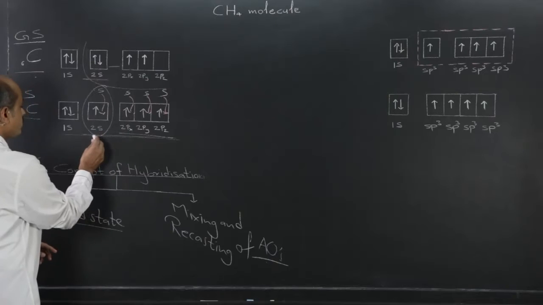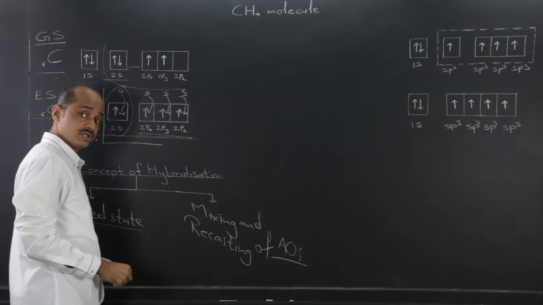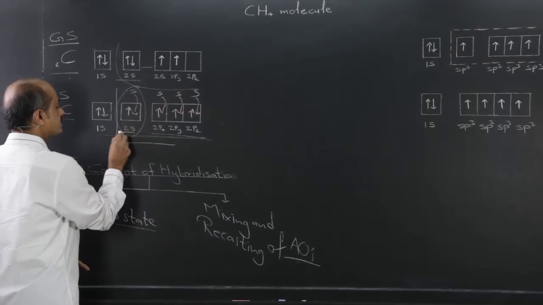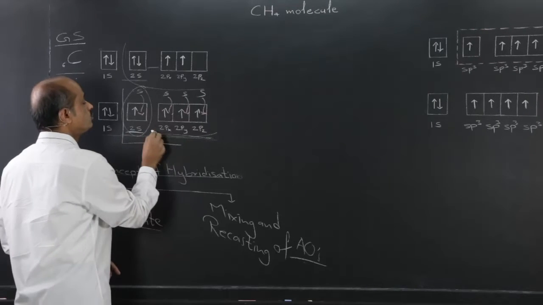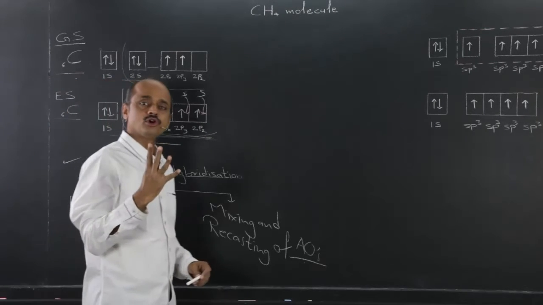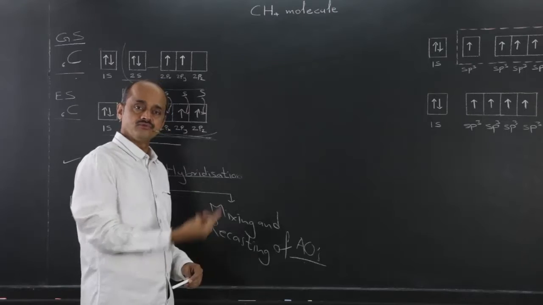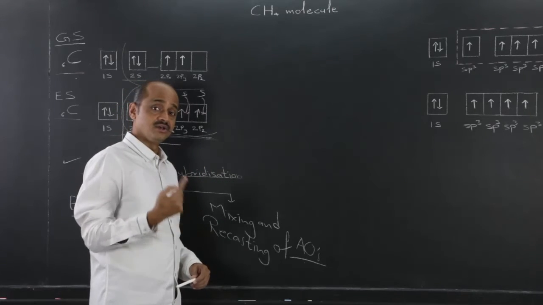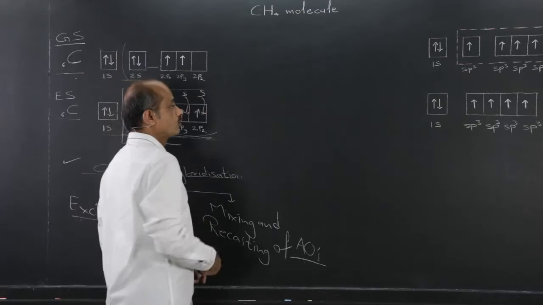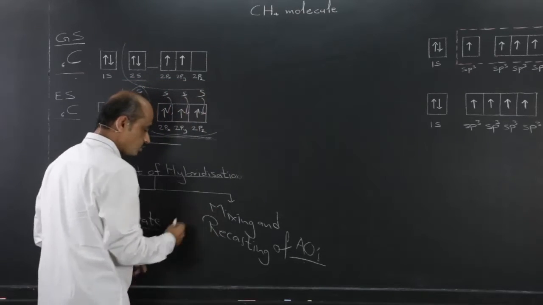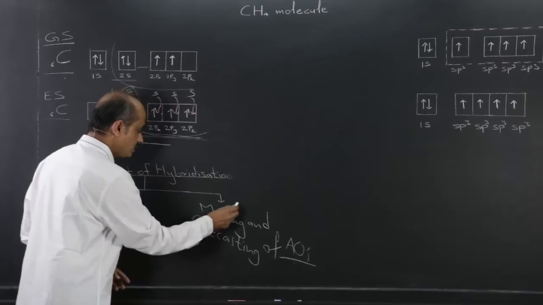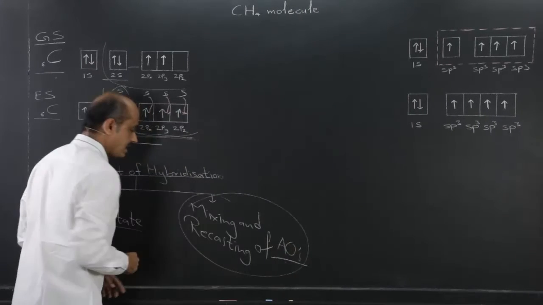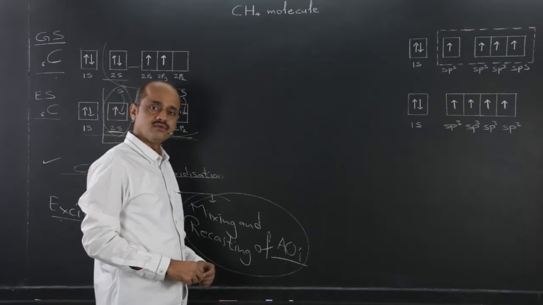These 4 atomic orbitals in the outermost shell, one 2s and three 2p, of carbon in the excited state, each contain 1 unpaired electron.